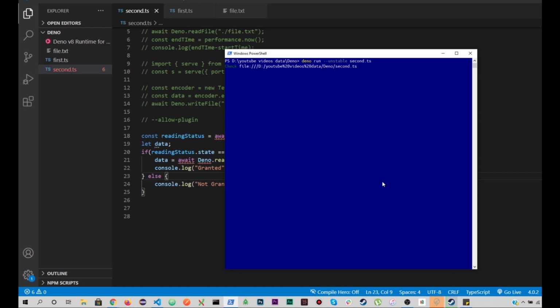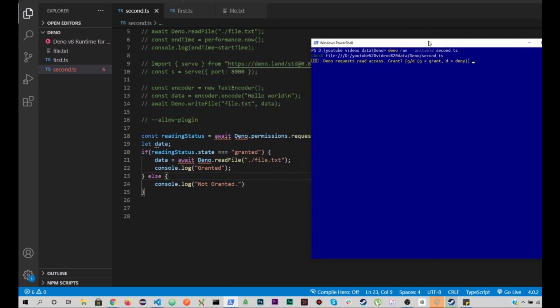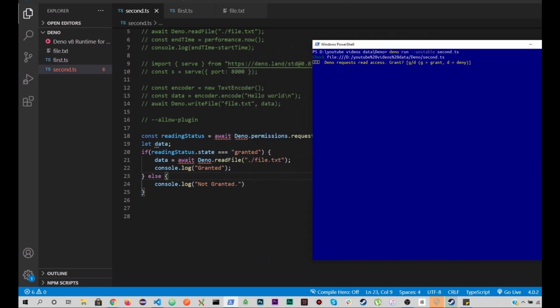And now let's run deno run --unstable. So unstable is a flag that is added when we use permissions, Deno.permissions. Hopefully later it will be removed, but currently I think it's an unstable version, so that's why they let us use this flag while executing the permissions for Deno.